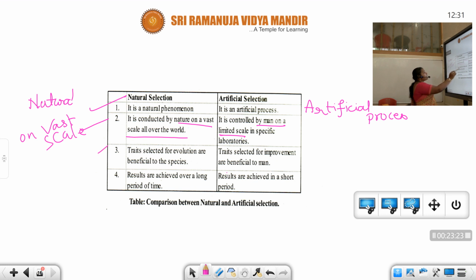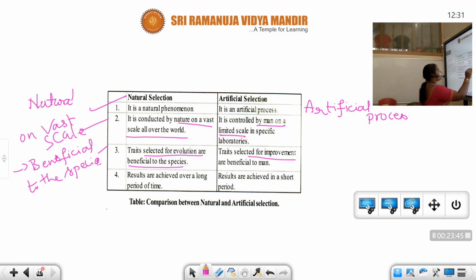Traits selected for evolution are beneficial to the species. See students, the traits selected by nature are very much beneficial to the species, whereas traits selected for improvement are beneficial to man.